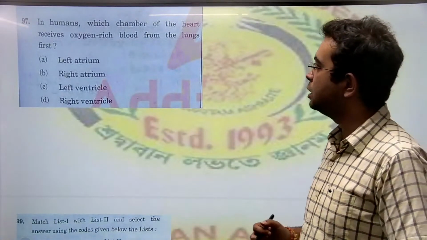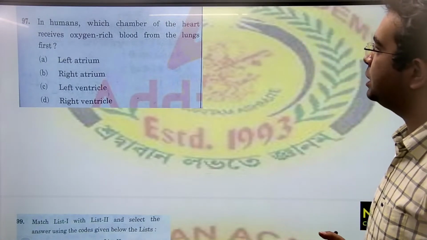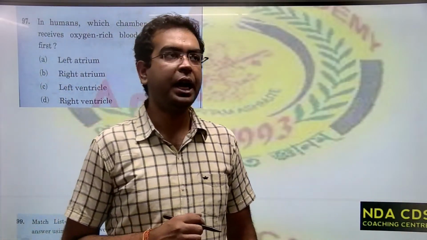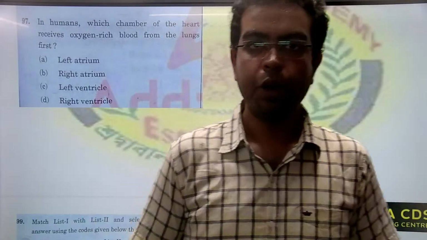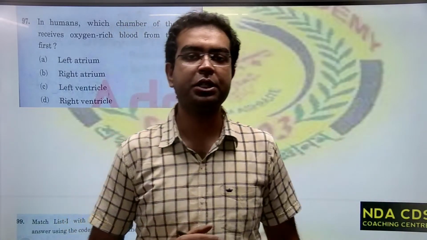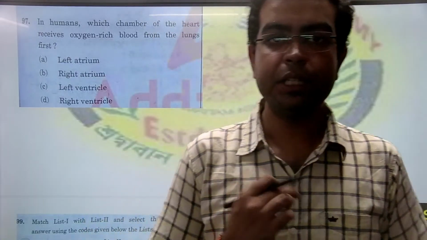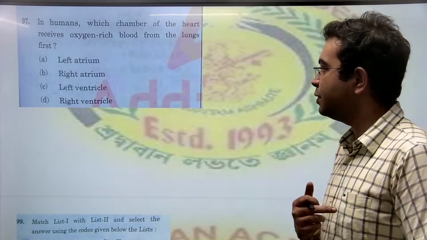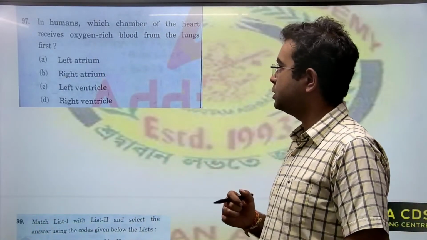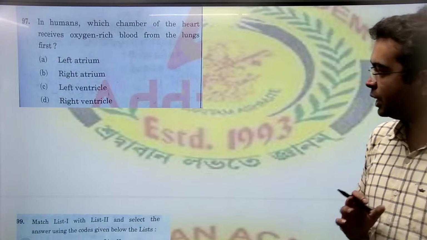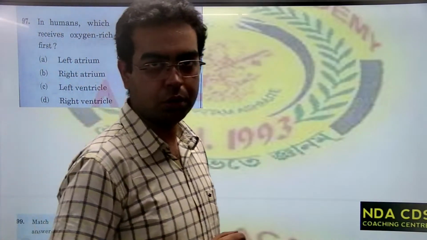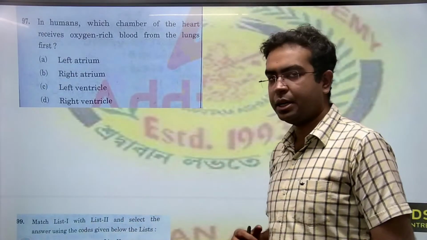Next, in humans, which chamber of the heart receives oxygen-rich blood from the lungs? Now, listen to this. We have the atria and the ventricles. Ventricles are the lower chambers, atria are the upper chambers. When the heart receives blood, the receiving happens in the upper chambers, and when it is pumping blood out, it happens through the lower chambers. Now, we are talking about receiving the blood. So options C and D, the ventricles, are automatically eliminated. So what we have left is left atria and right atria.